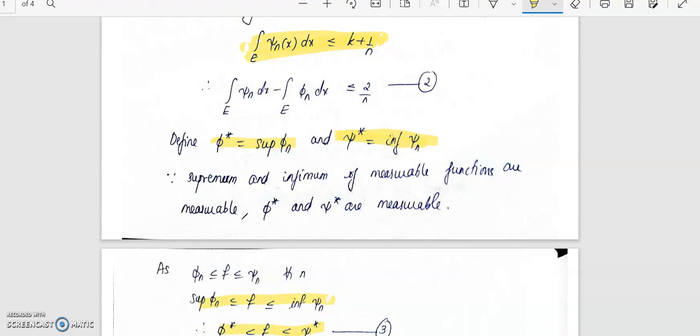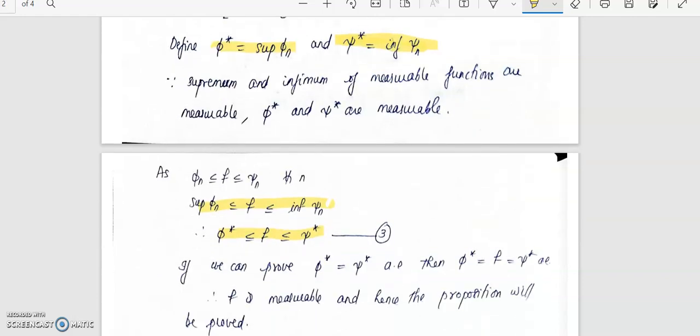We saw that phi star and xi star are measurable, because the supremum and infimum are measurable. So if you can prove that phi star is equal to psi star almost everywhere, then f will be equal to it almost everywhere. We have phi star less than or equal to f less than or equal to psi star for all x. So if phi star is equal to psi star almost everywhere, then a function f satisfying this condition will be equal to them almost everywhere.